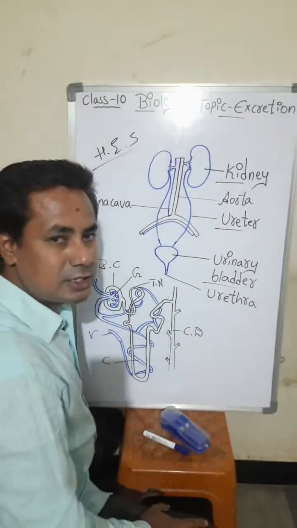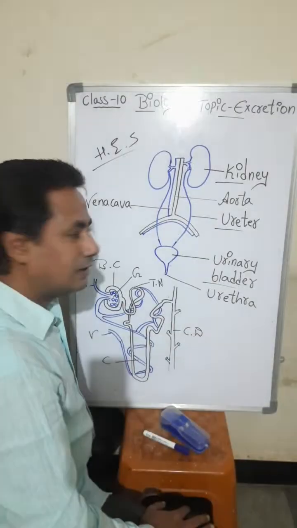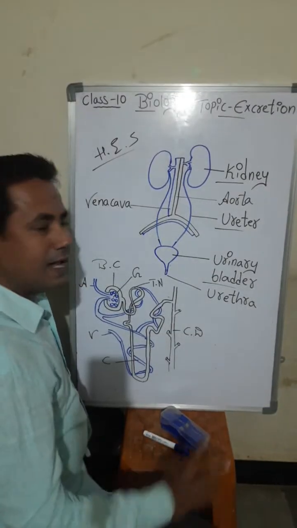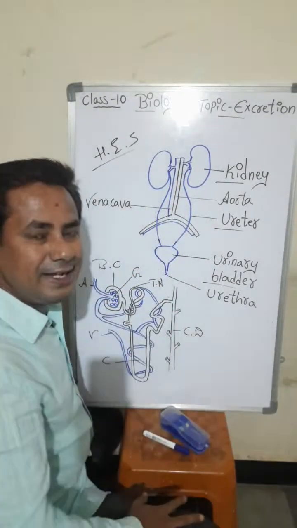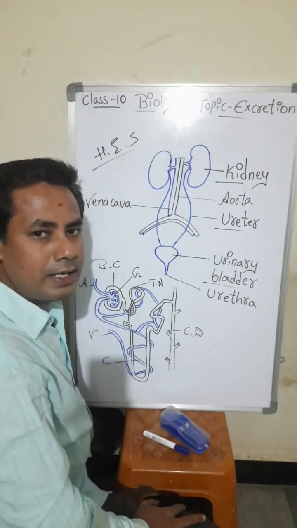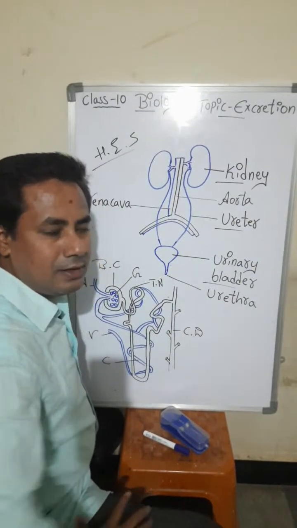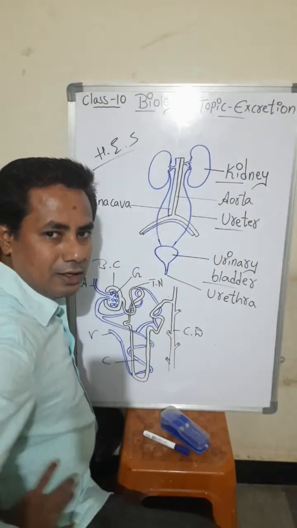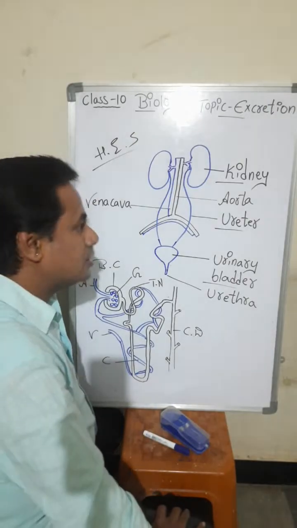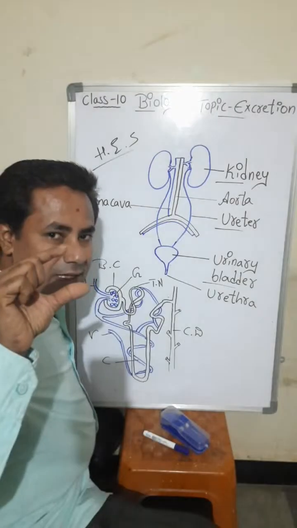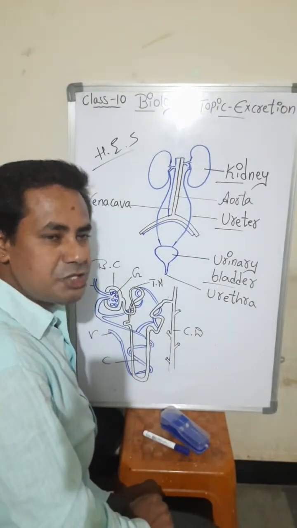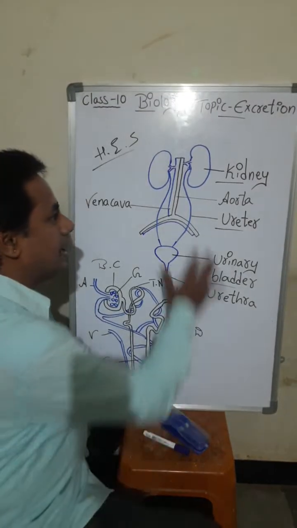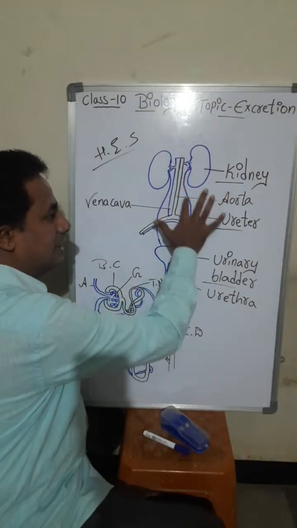How does it work? A pair of kidneys is present in the human body in the abdominal area, in our trunk region. They are bean shaped, and there is a connecting tube.